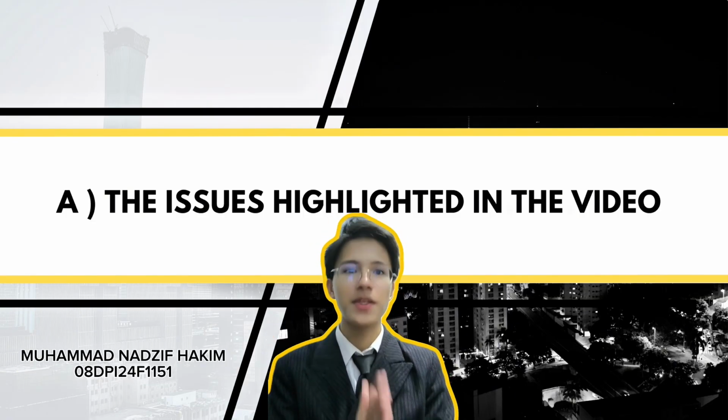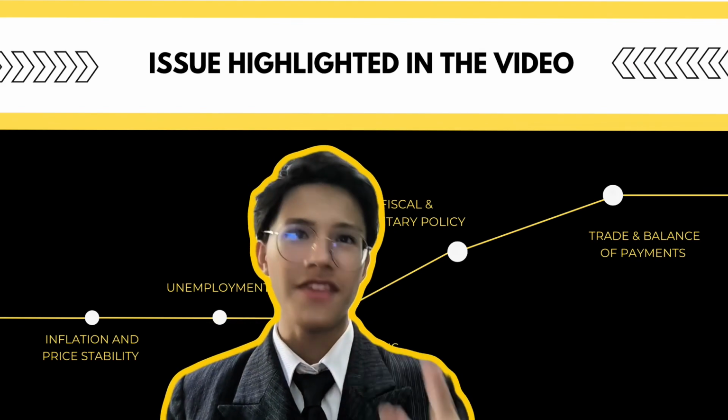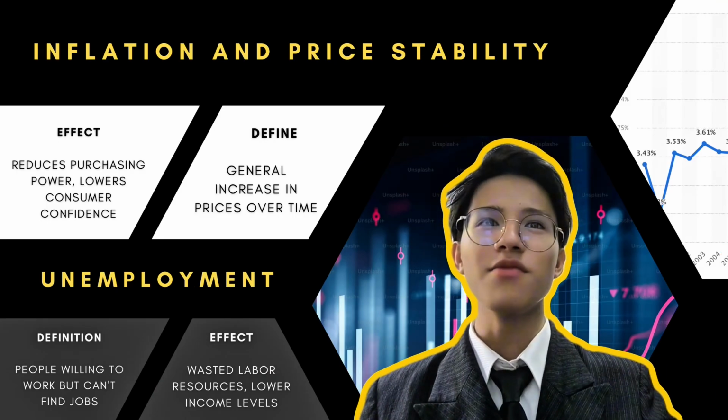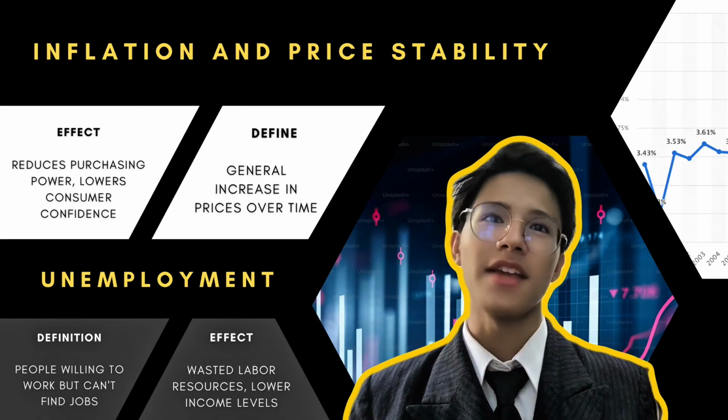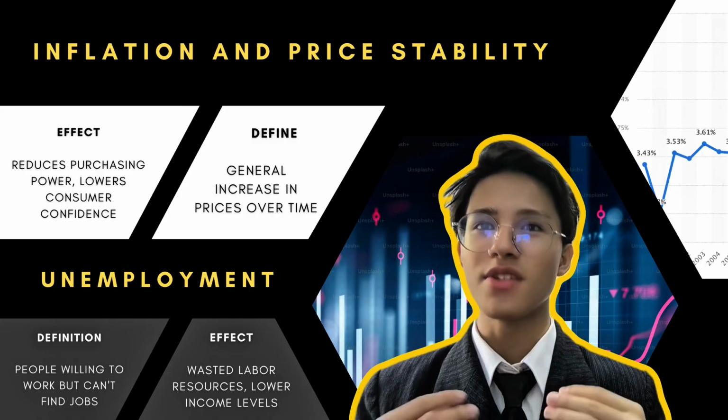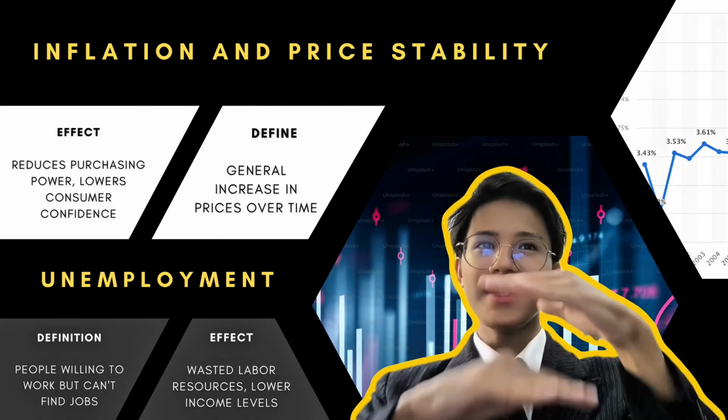I'm going to answer the first question, which is what are the highlighted issues in the video. The first one is inflation. We can see how rising prices reduce people's purchasing power. This affects consumer confidence, and the central bank usually responds by adjusting the interest rate to maintain price stability.